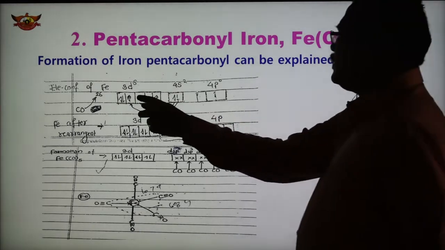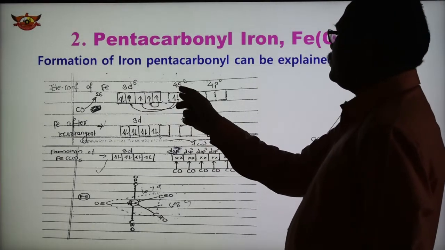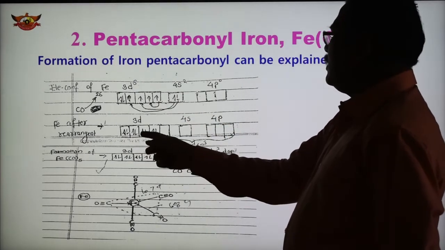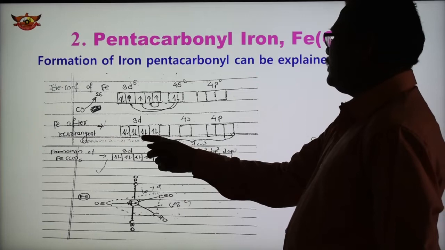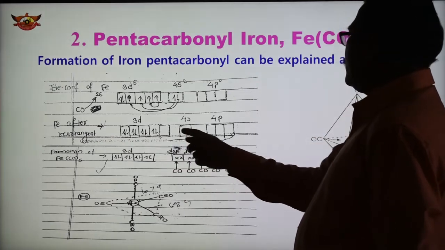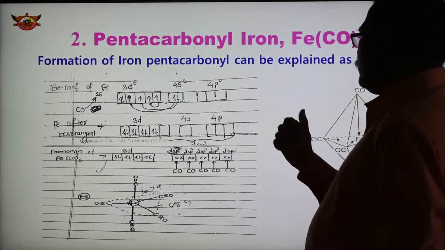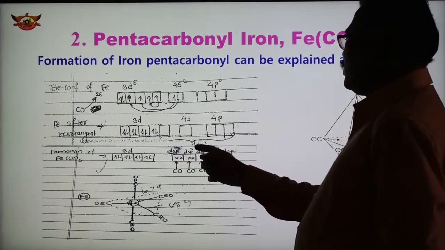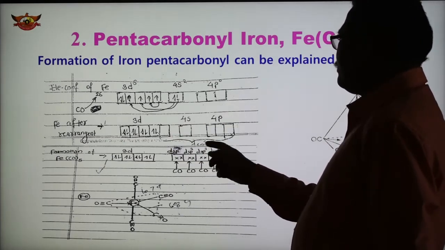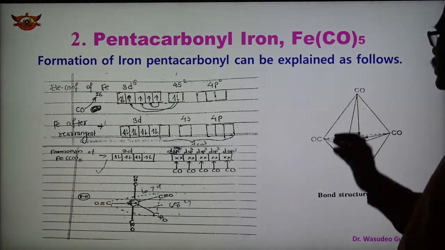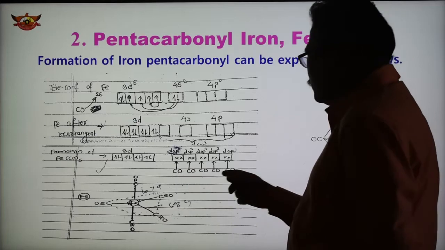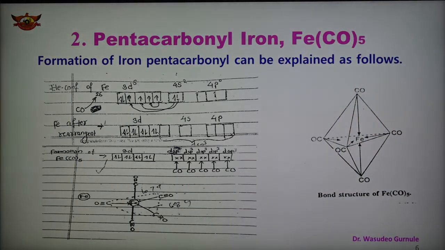The ground state configuration is 3d6 4s2. These 2 electrons and this 1 electron are shifted here, and we get this arrangement after rearrangement in the excited state, making the d orbital and 4s orbital vacant. One s, one d and three p orbitals undergo hybridization, forming 5 dsp3 hybrid orbitals of equivalent energy and shape, and these orbitals accept electron pairs from the 5 CO, forming coordinate bonds with carbon monoxide.